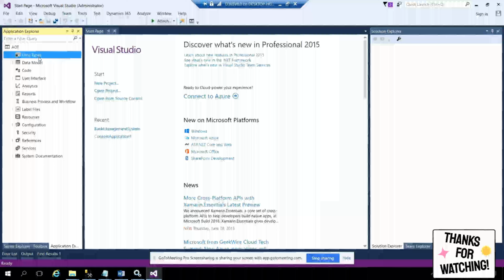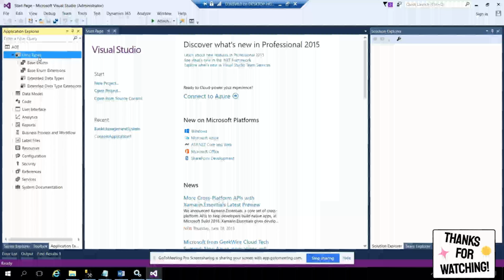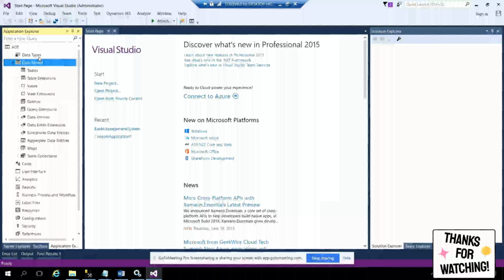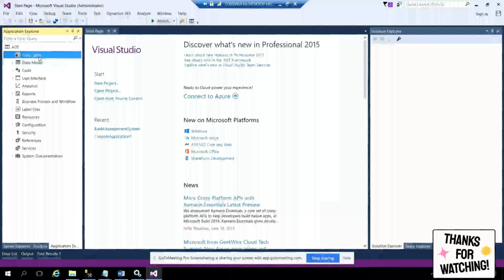You should see the data types. You may say, we used to have the data dictionary. Where is the data dictionary? Watch here. The base enums and EDTs are there in data types. The tables and views are there in data model. These two collectively form your data dictionary. Okay, so they renamed them. They created a few groups for easy identification.